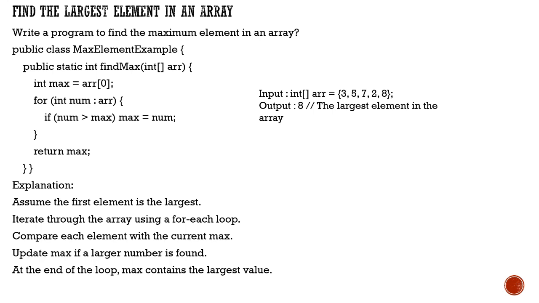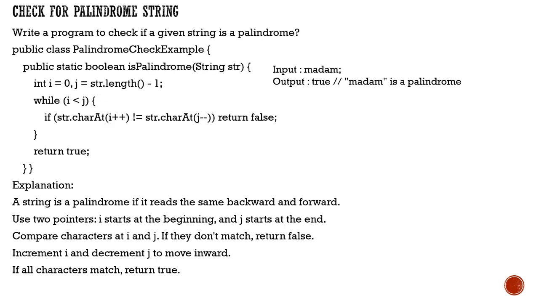Again, I'm saying that there are different ways also to find it. Actually, what we can do is that we can sort it. We can sort it using the comparable or comparator, and then ultimately the one at the very end in the array can be taken up as the element. So there are different ways. The time complexity of course might be changing, but there is no proper single solution for it, right?